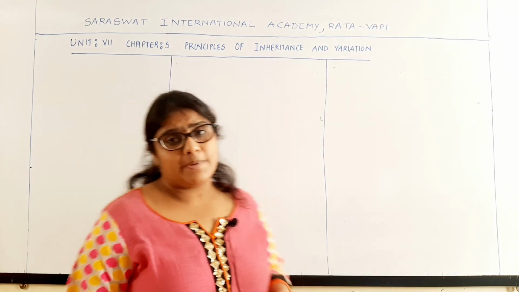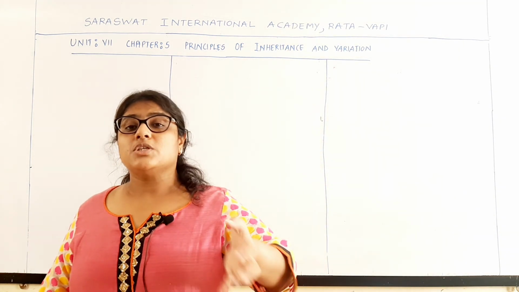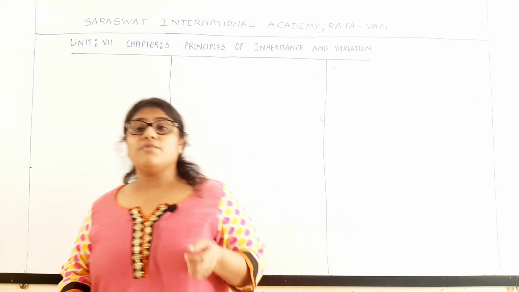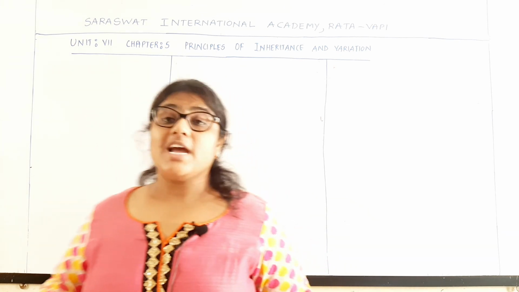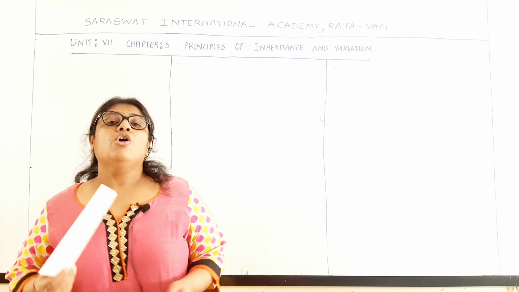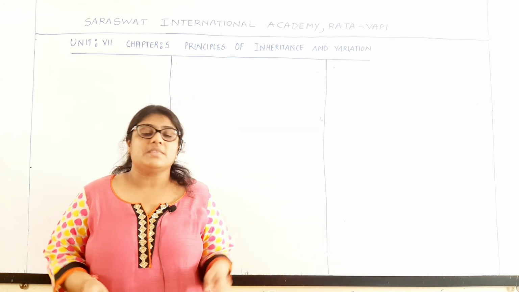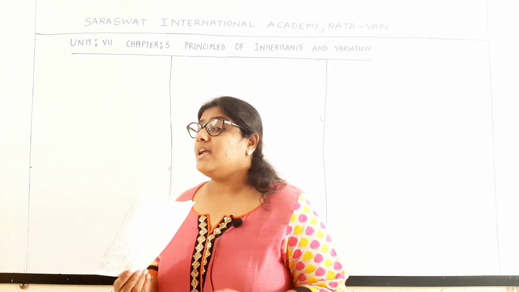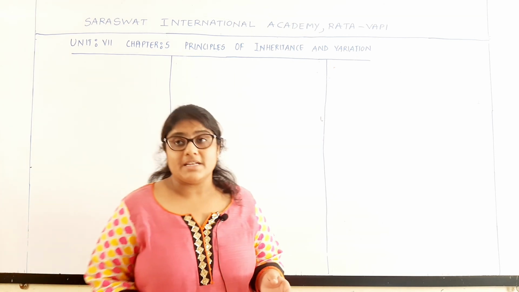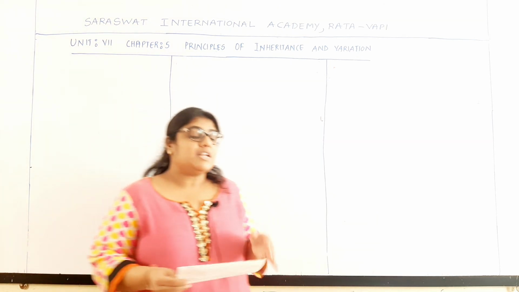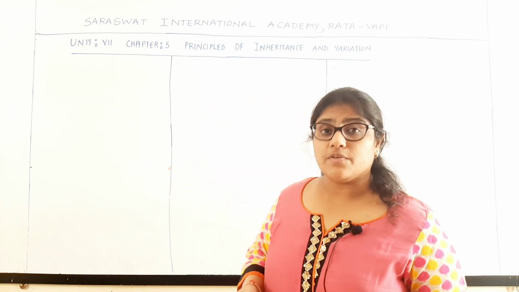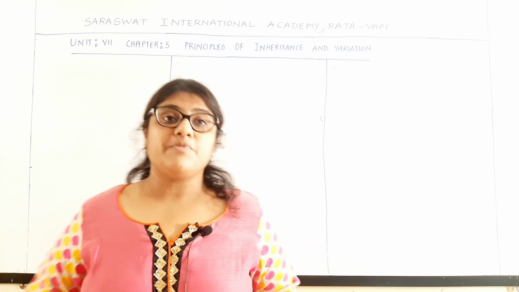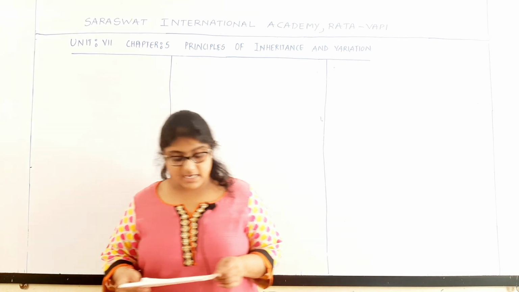We have also studied the terms homozygous and heterozygous. A zygote formed by the fusion of two gametes which have identical factors is called a homozygote, and the individuals formed from this zygote are called homozygous. Similarly, a zygote formed by the fusion of two gametes which have dissimilar, or different types of, factors is called a heterozygote, and the individuals developed from this zygote are called heterozygous.